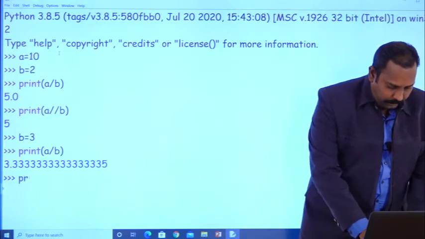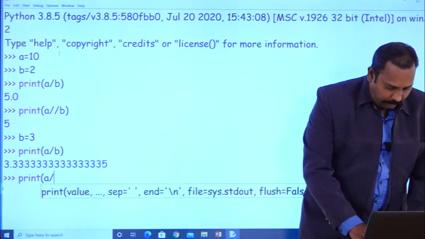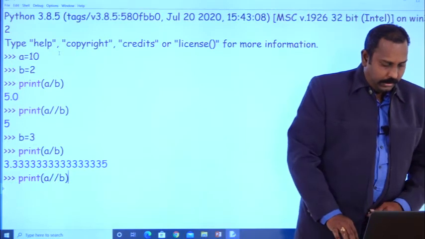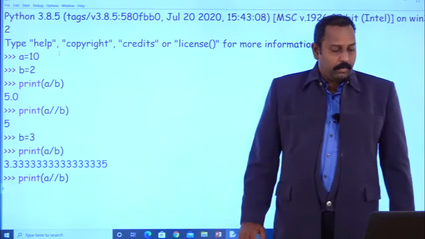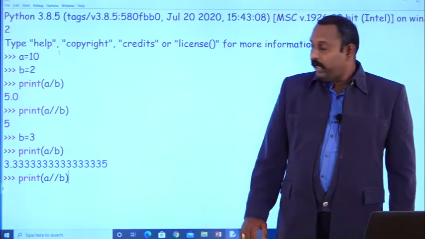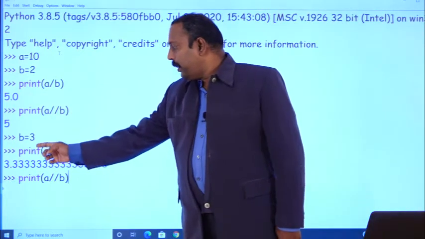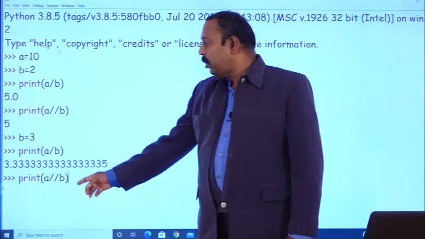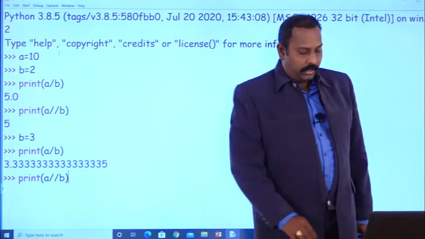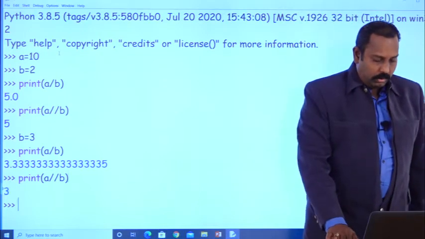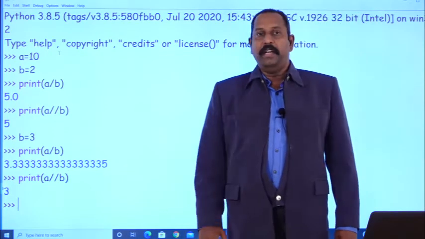Suppose print A double slash B here. What is the value of A here? 10. What is the value of B here? 3. 10 divided by 3. So 10 is an integer, 3 is also an integer, so you will get an integer value only. So what is the value here? 3 is the integer value.